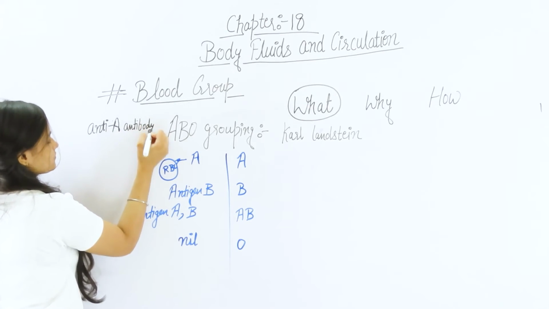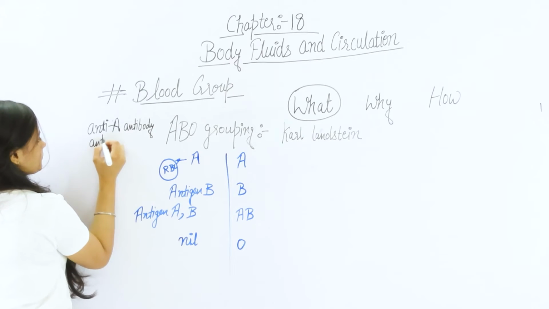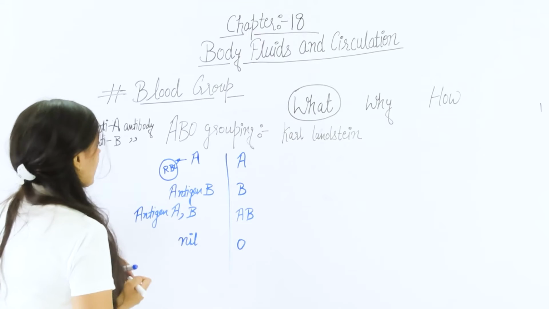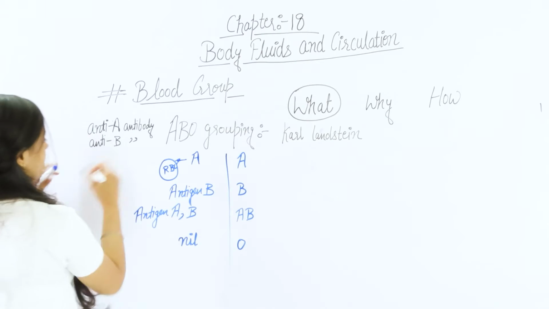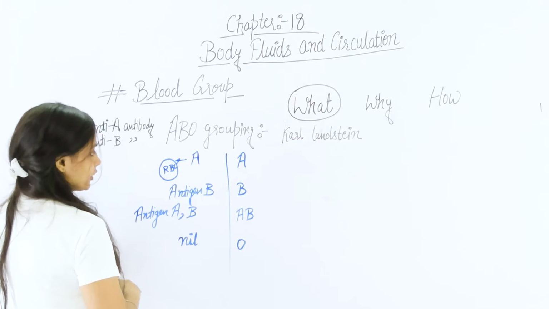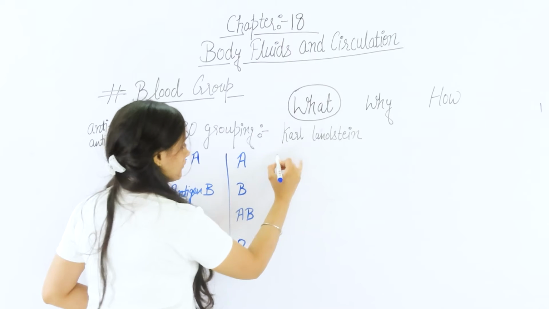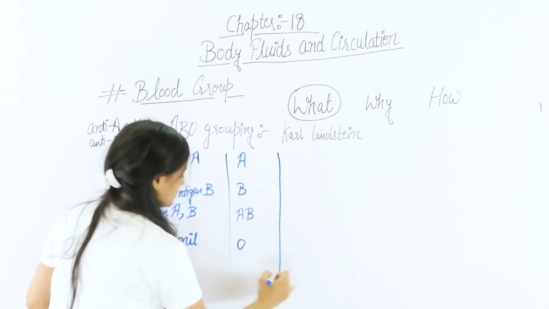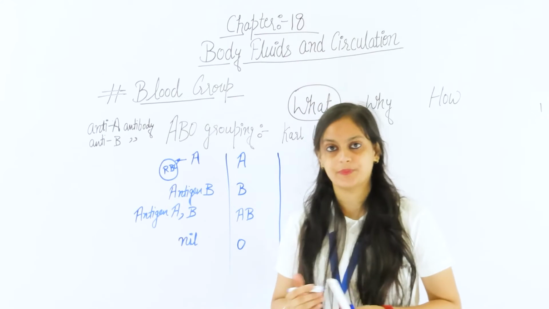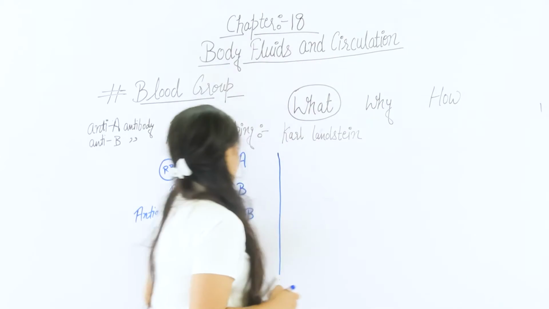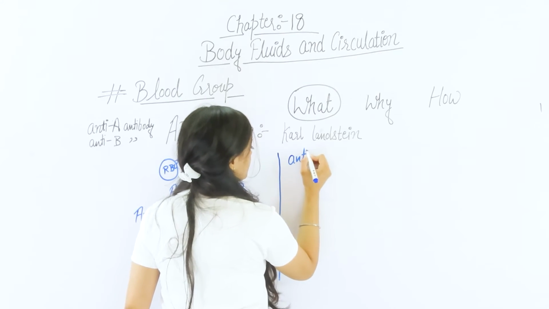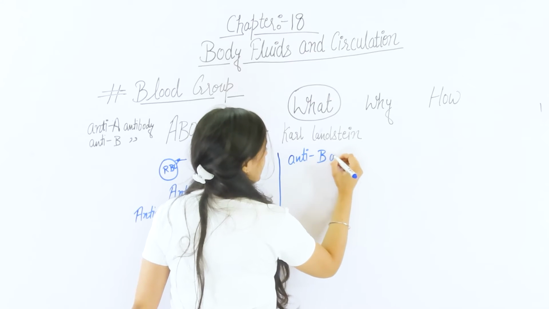Now, if any person has the blood group A, then we see the plasma contains the antibody against B. Understand? The antibody here is anti-B antibodies.